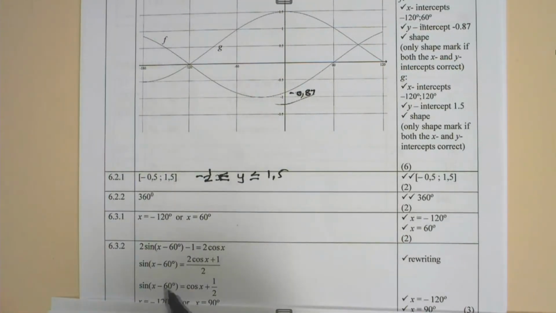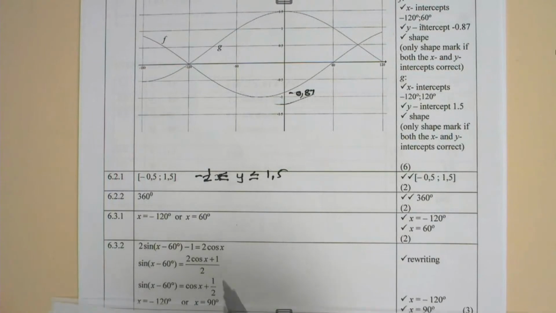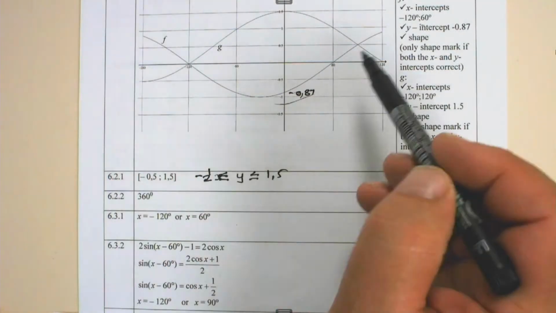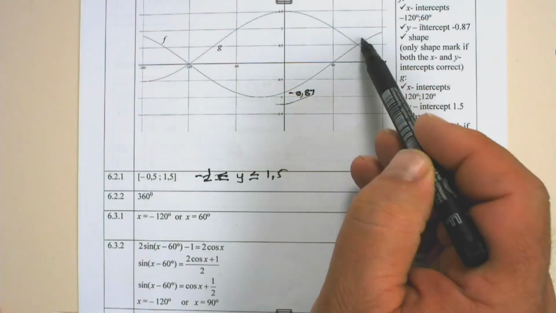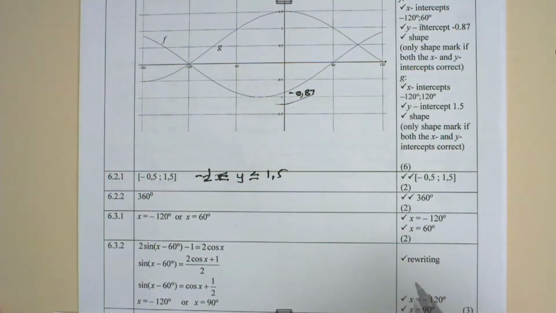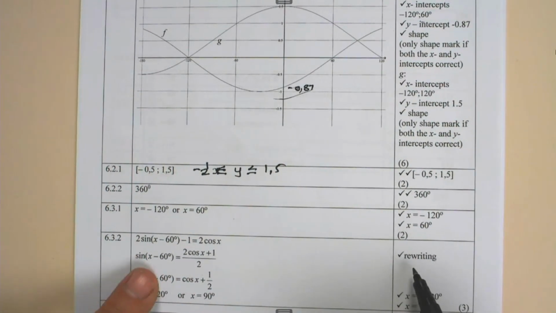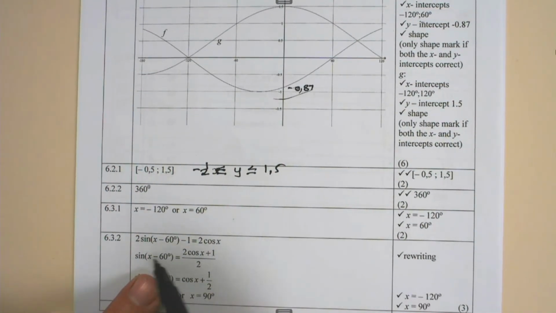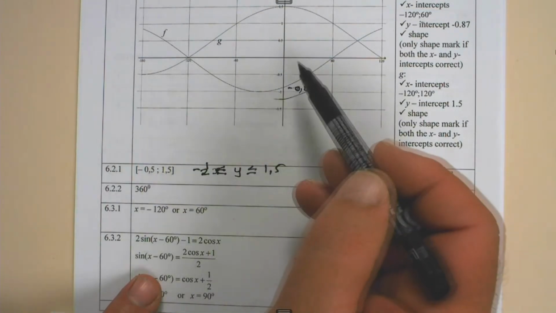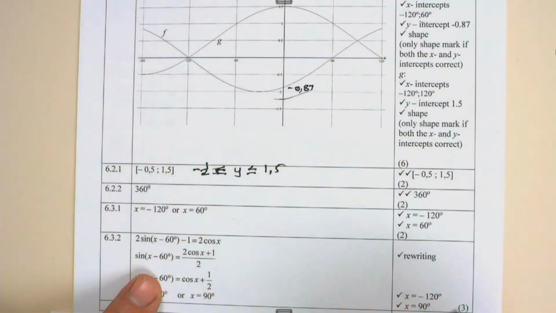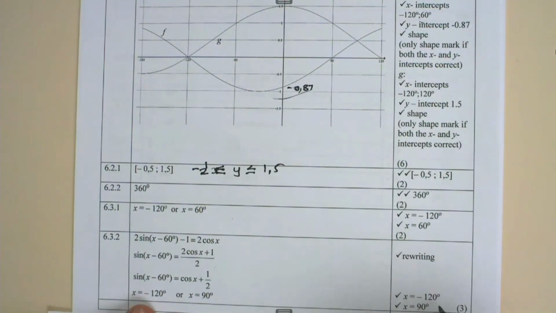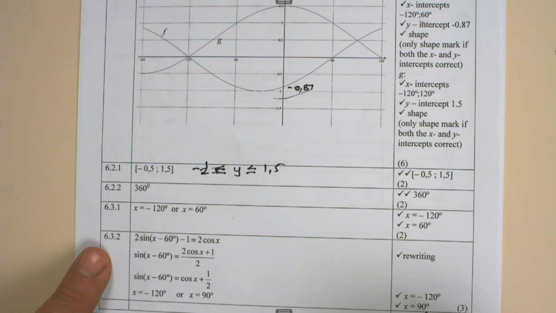And where are they equal means where do they intersect? They intersect at negative 120 and here, which is x equal to 90. So 1 mark for rewriting it in this form, where the two graphs are given, and then 1 for the x value of negative 120 and 1 mark for the x value of 90. 3 marks allocated to 6.3.2.